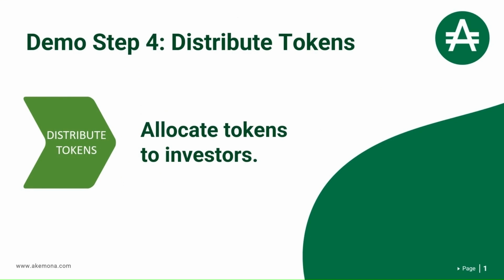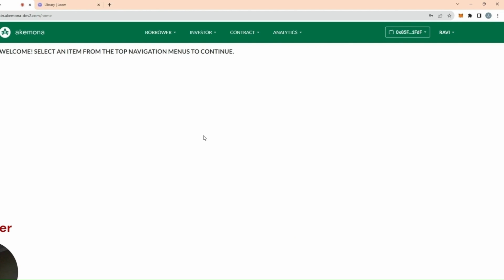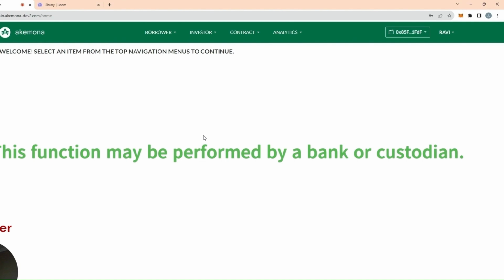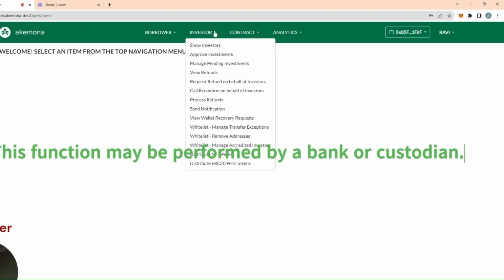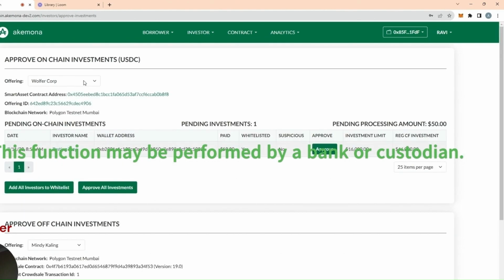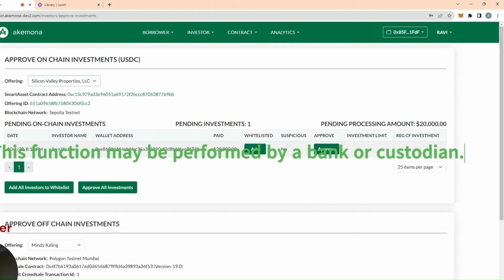Let's recap. Investors have now made investments, and the next step is that we want to distribute tokens to them, which means that we need to perform KYC AML on the investors and then finally approve their investments. We perform KYC AML through our partners. We click here, Approve Investments, select Silicon Valley Properties here, and here's the investor, 20,000, and first, we are going